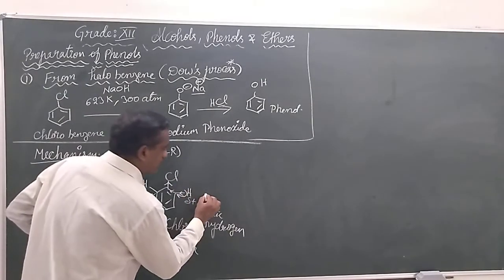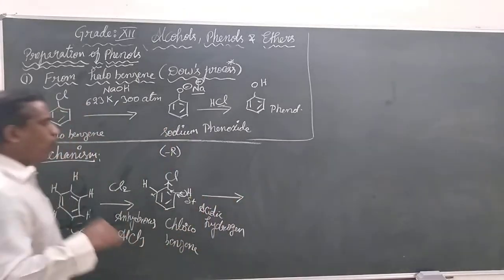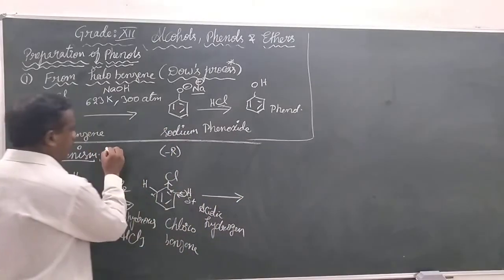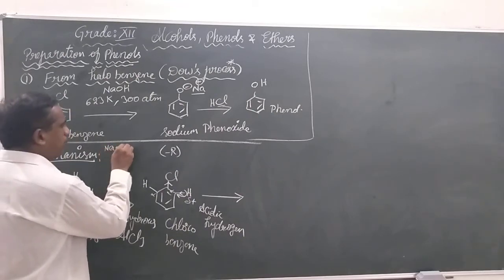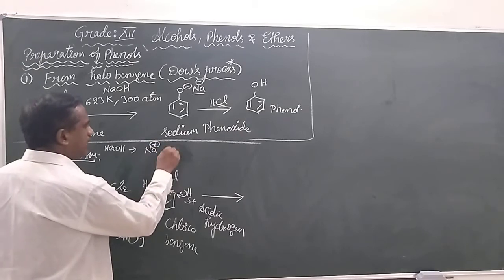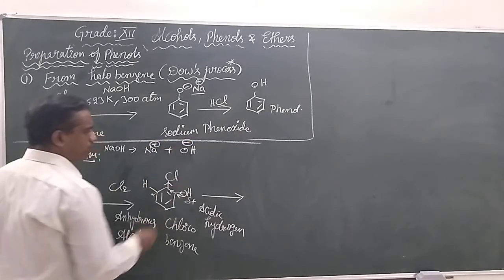For this acidic hydrogen, the sodium hydroxide that we had initially will decompose to give Na plus ions and OH minus ions.